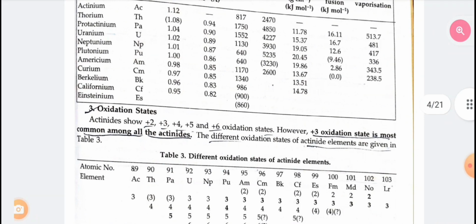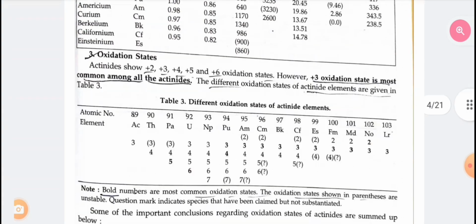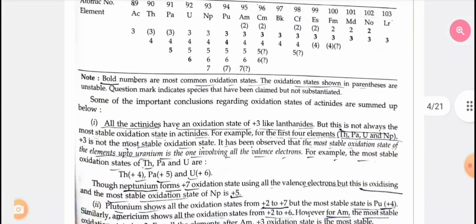Third, oxidation state. Actinides show +2, +3, +4, +5 and +6 oxidation states. However, +3 oxidation state is most common among all the actinides. The different oxidation states of actinides are given. Note: some of the important conclusions regarding oxidation states of actinides are summed up below. First, all the actinides have an oxidation state of +3 like lanthanides, but this is not always the most stable oxidation state in actinides. For example, for the first four elements, +3 is not the most stable oxidation state.